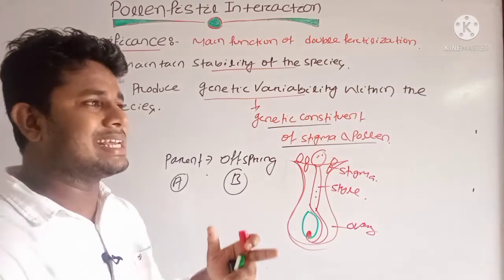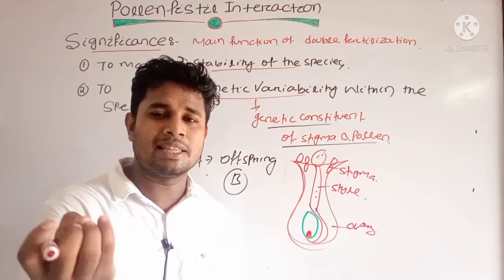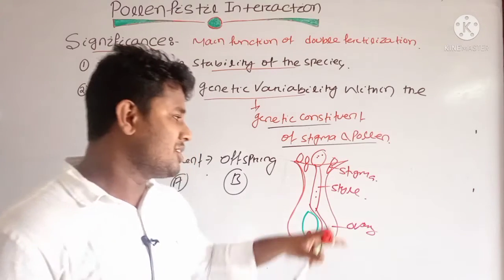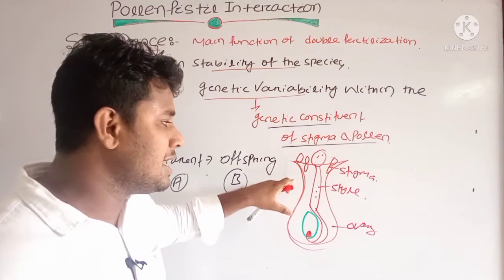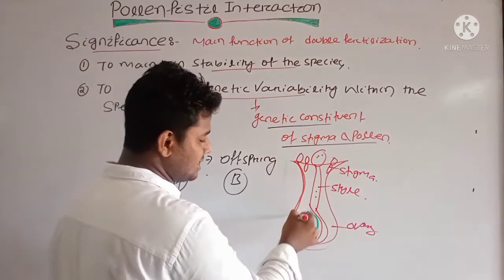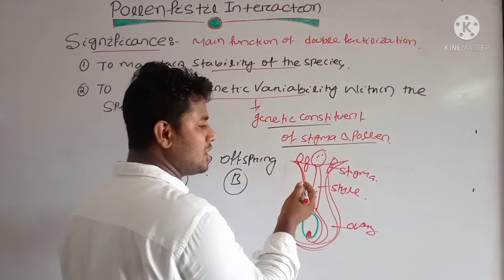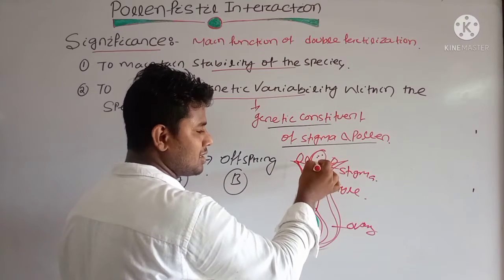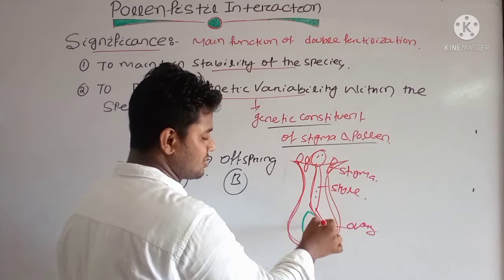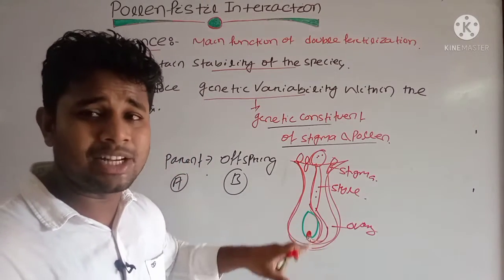So nature has given the plant the ability to create genetically variable plants, because the pollen grain falls on the surface and has to travel a long distance to reach the vicinity of the egg.